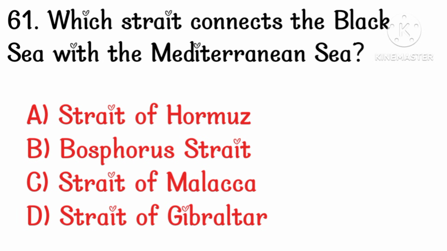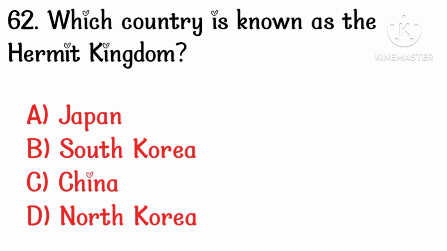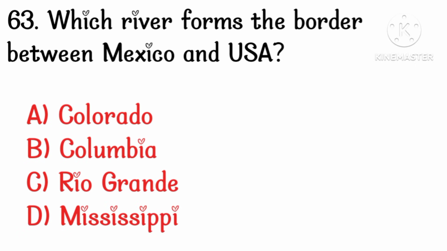Which strait connects the Black Sea with the Mediterranean Sea? Option B, Bosphorus Strait. Which country is known as the Hermit Kingdom? Option D, North Korea. Which river forms the border between Mexico and USA? Option C, Rio Grande.